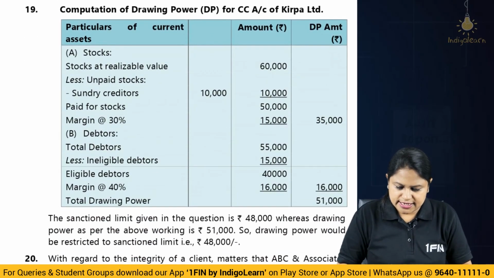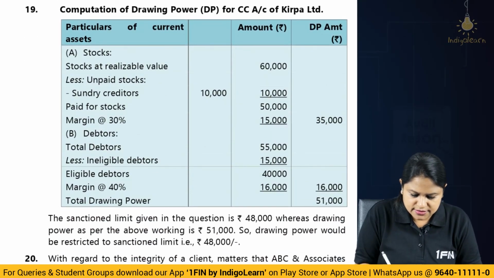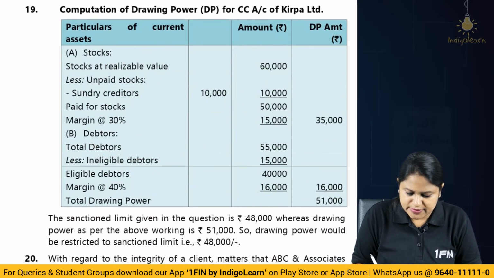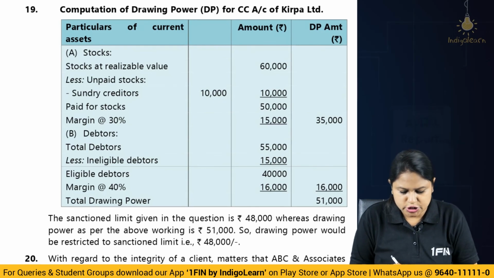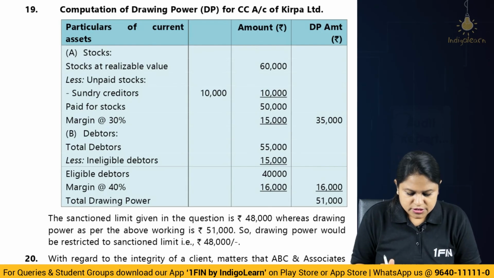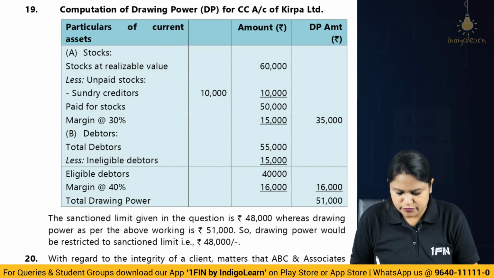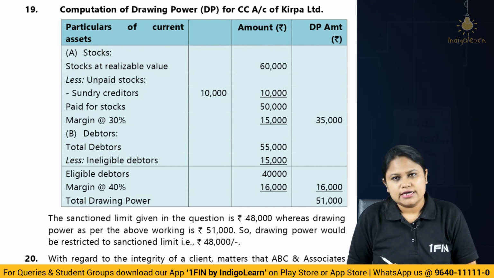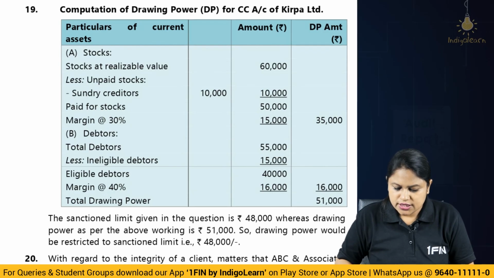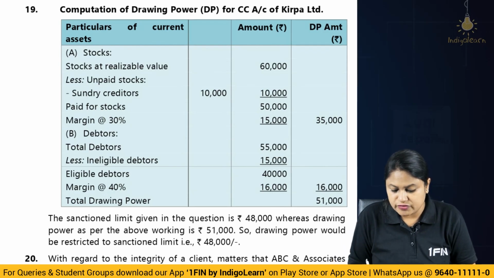Okay. Now when it comes to the drawing power calculation, you can see here stock 60,000, unpaid stock is 10,000, so 50,000 is taken into account. 30% you minus 15,000, so the remaining is 35. Total debtors were 55,000, of which ineligible are 15,000, so the balance is 40, where you have to apply 40%, that is 16,000. Correct? So if you do the addition, 35 plus 16 amounts to 51.